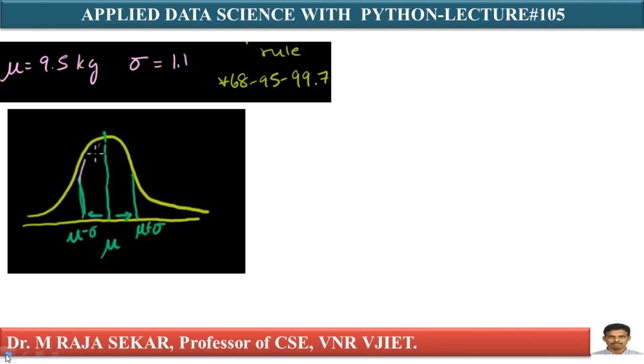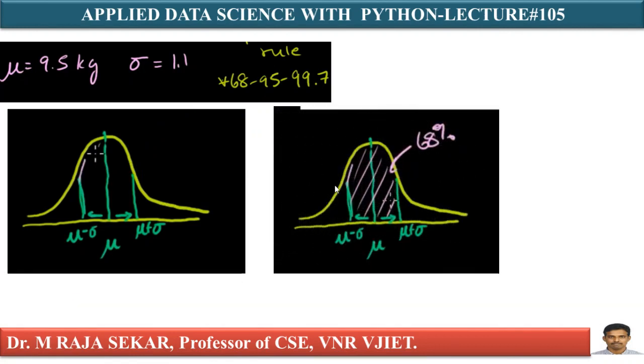We were saying that this is one standard deviation. This is mu. This is mu minus sigma. This is mu plus sigma. What is the area between mu minus sigma and mu plus sigma according to that rule? This is 68%, that's what it says.